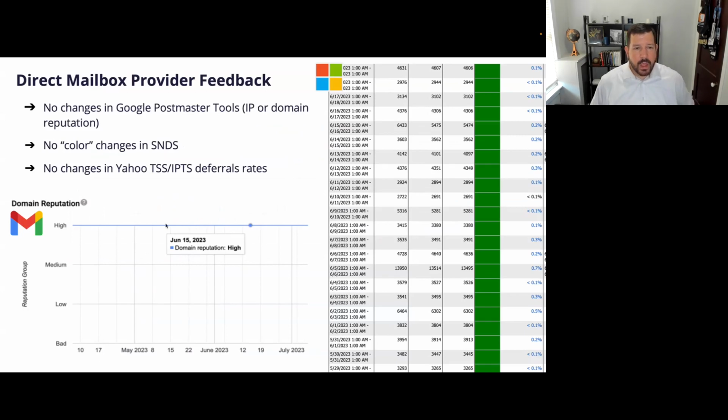So let's dive into and talk about reputation a little bit. When you think reputation, the first thing I think of are things like Google Postmaster Tools and Microsoft SNDS. And something really funny happened here. We saw basically no strong indicators in these reputation tools that there was a major problem. Google Postmaster Tools said our customer's reputation was still high. And to me, this is kind of befuddling, right?